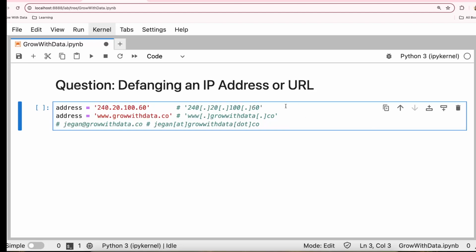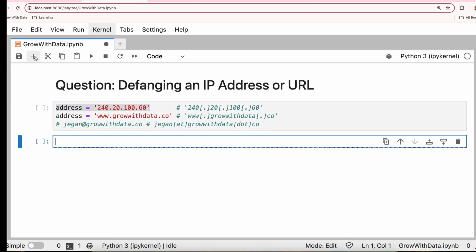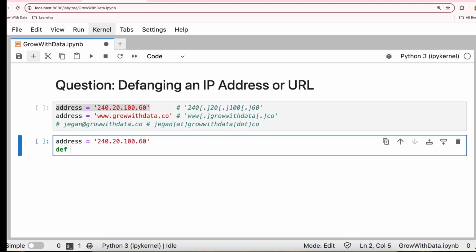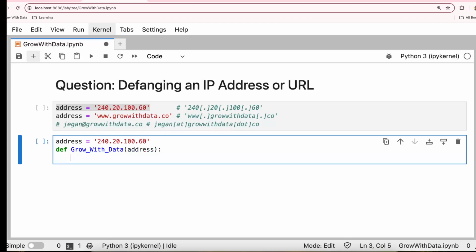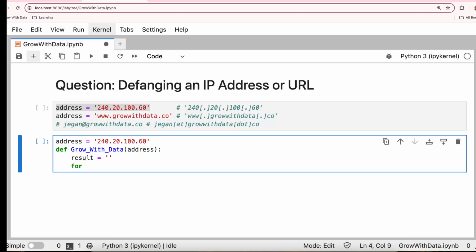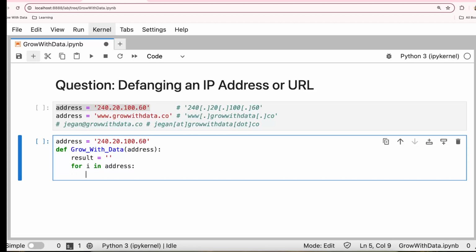Let's start with our normal looping process. We take this IP address and start with the function growwithdata. We have the address, and I'm going to have a variable to store the defanged value, and I read each element here. For i in address, every element is going to be screened for a dot, a period.